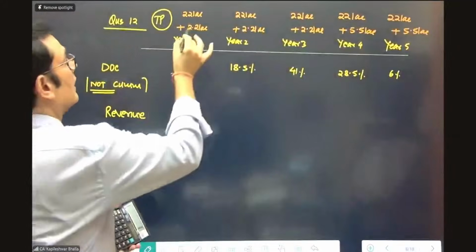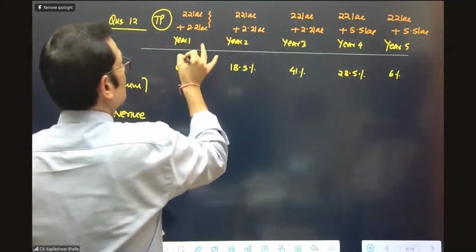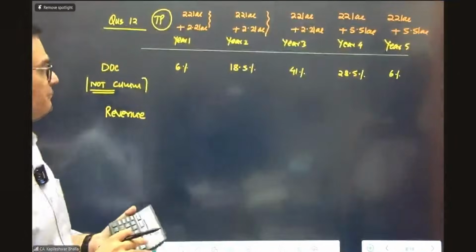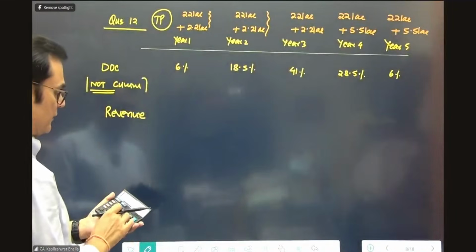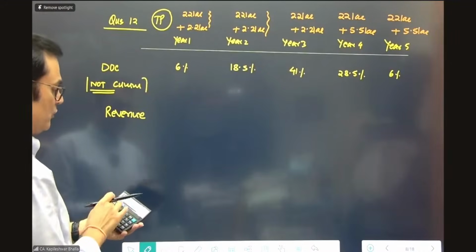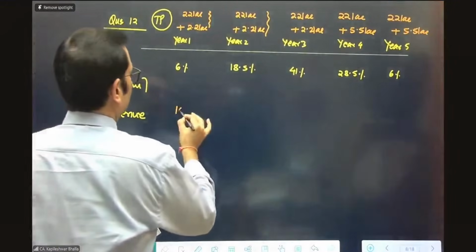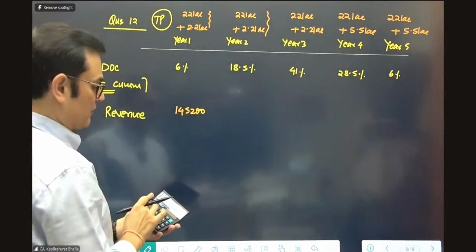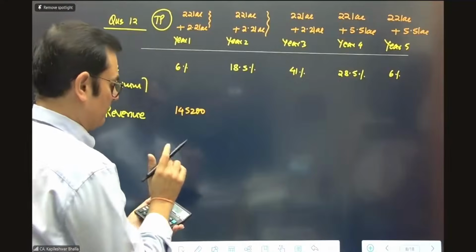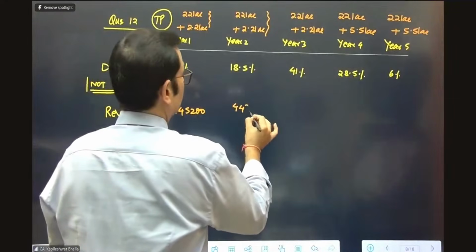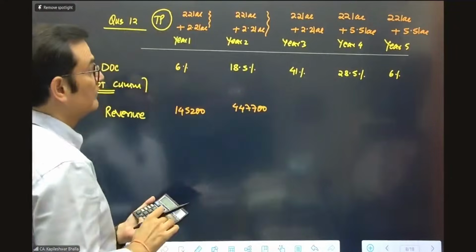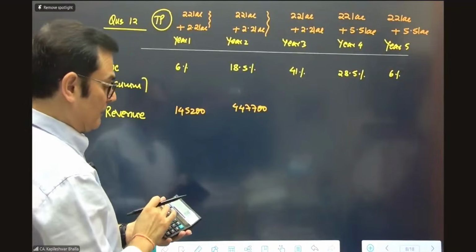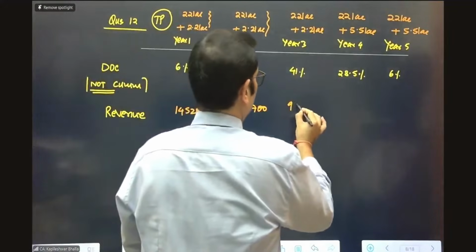So I can comfortably take the sum total of this into 6%, sum total of this into 18.5, and so on. So let's take 22 lakhs plus 2 lakh 20 into 6%. I think it comes to 145,200. Similarly, 22 lakhs plus 2 lakh 20 into 18.5%. That is, I think, 447,700. Then it is 22 lakhs plus 2 lakh 20 into 41%. That's 992,200.